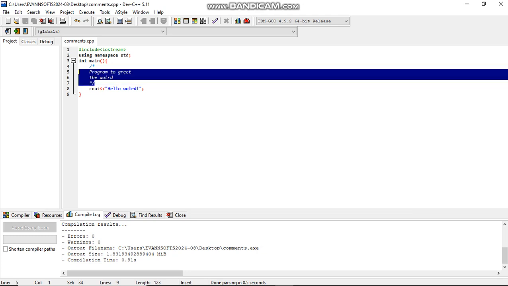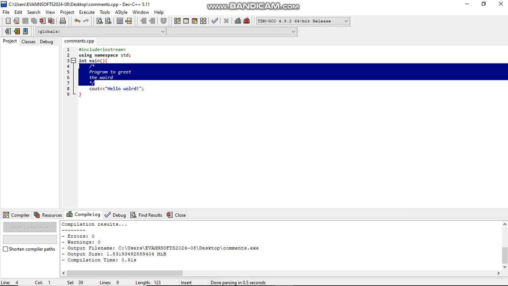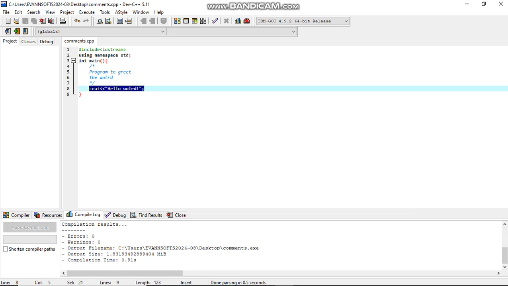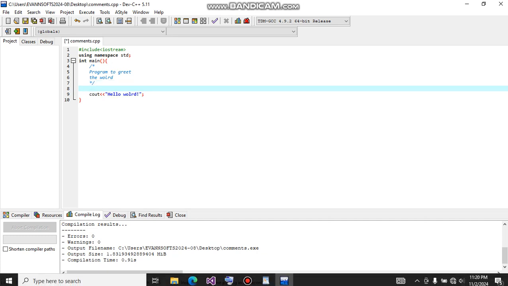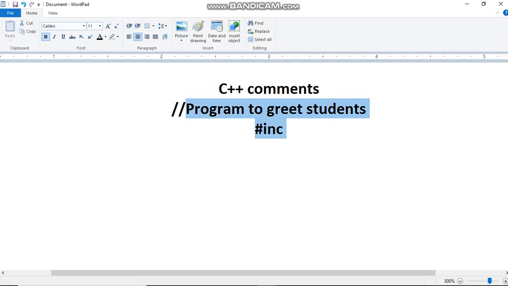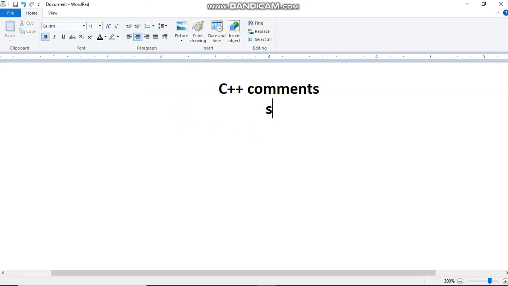So a comment is just there to tell the programmer what we are doing, and these cout and cin are the actual code. This is just to instruct you. So we said a comment is any statement that instructs the programmer what a piece of code is doing in the C++ language. So now you know the types of comments. In summary, we have single line comments, and then we have multiple line comments. These are the two types of comments we have in C++.